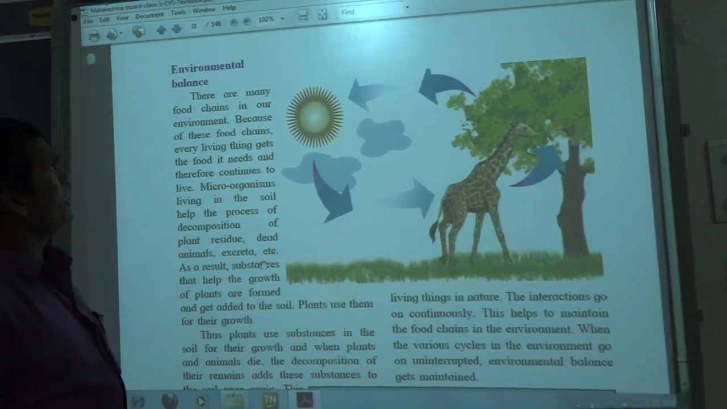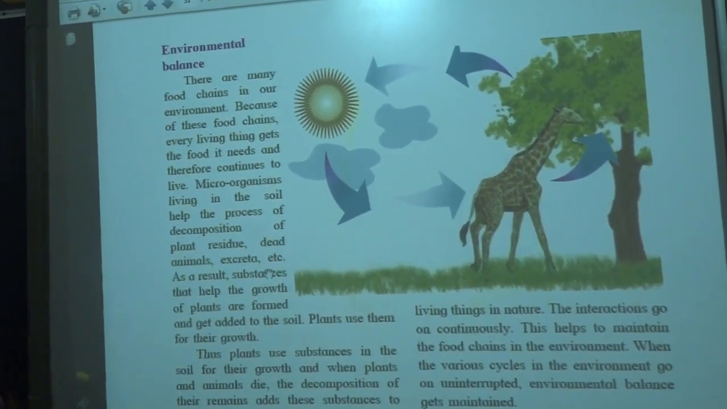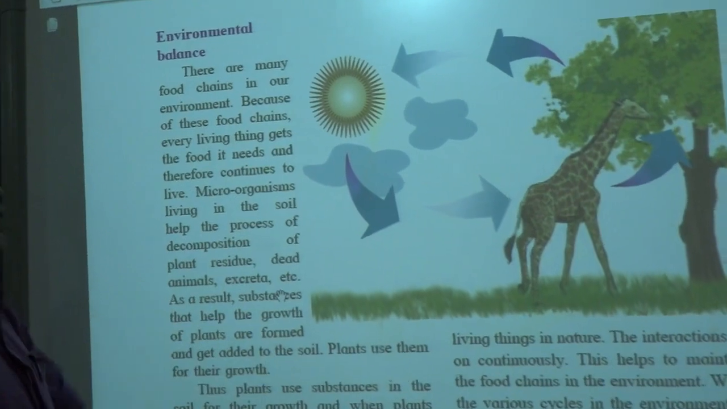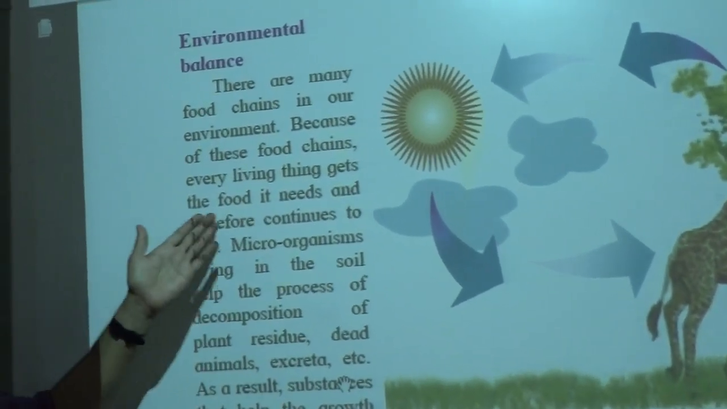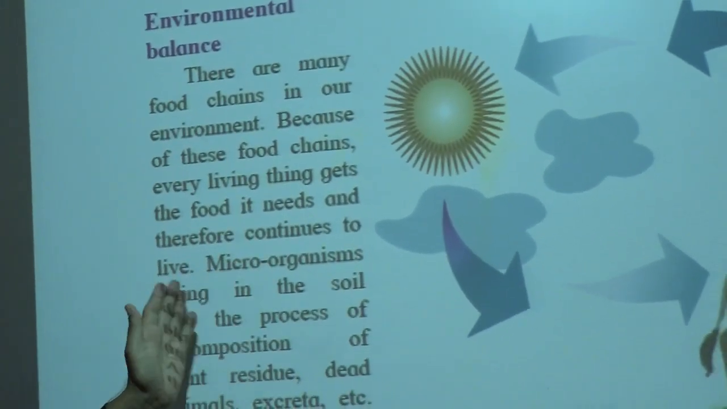Now see, children, this is the environmental balance. There are many food chains in our environment. Because of these food chains, every living thing gets the food it needs, and therefore has continuous life.